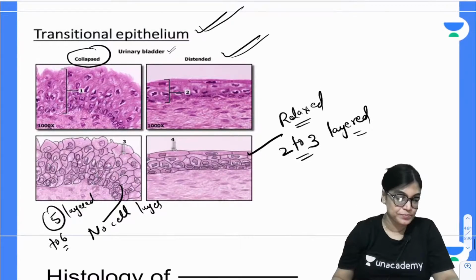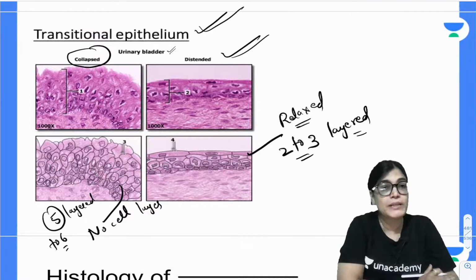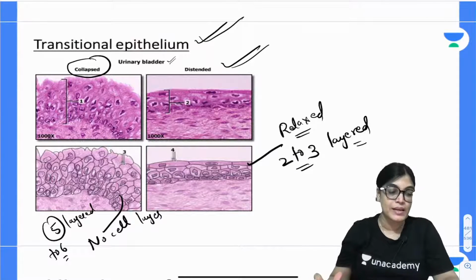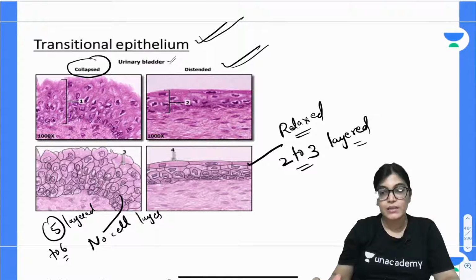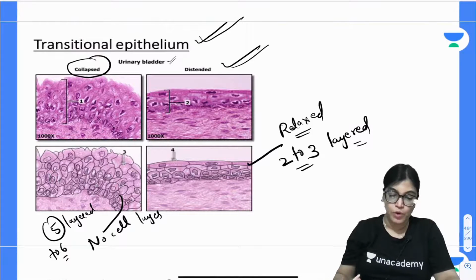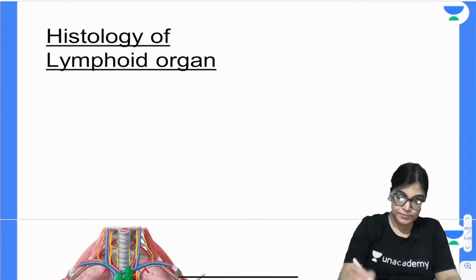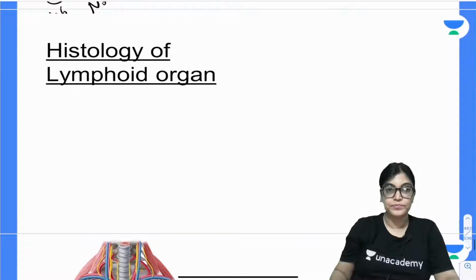So with this, the epithelium topic has been done, in which various examples of the epithelium have been categorized. What is most important for you is that you should know the function of each type of epithelium, the example of each type, and where it is present. That is most important for you. Now let's talk about the histology of the lymphoid organ.